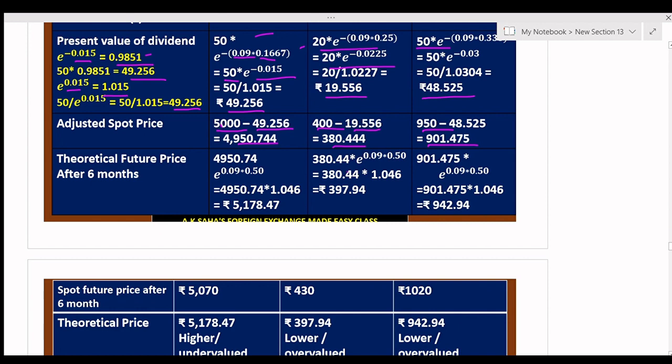Here it will be 901.475. Now you find out the theoretical price after 6 months: adjusted spot price into e to the power RT. Here T is equal to 0.5 because it is 6 months. Here you see that the fair price is 5,178.47. Here it is 397.94. Here it is 942.94. Now you compare it.